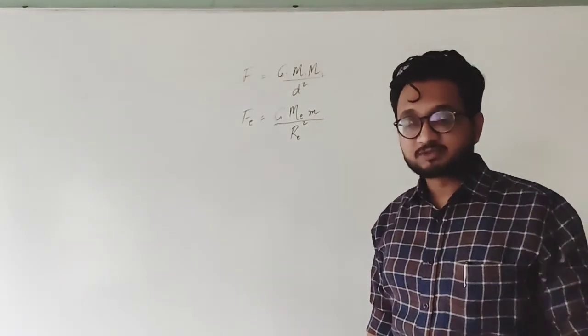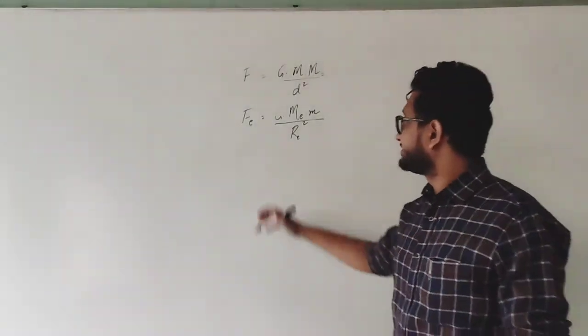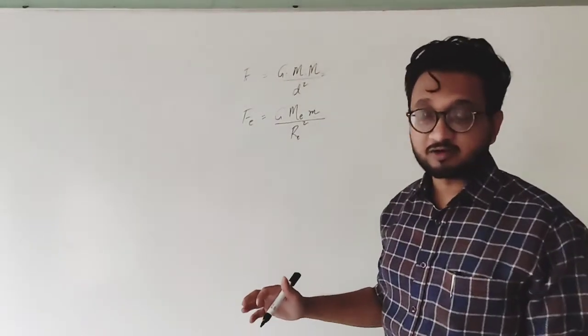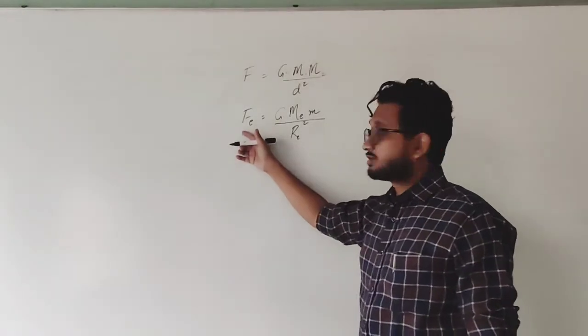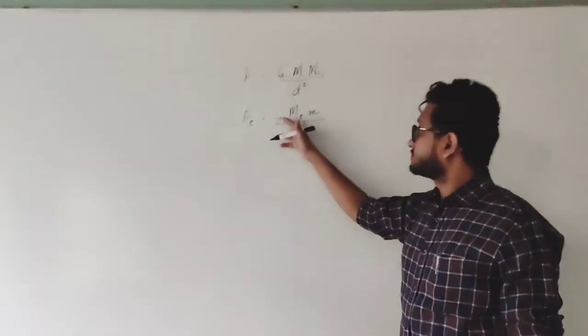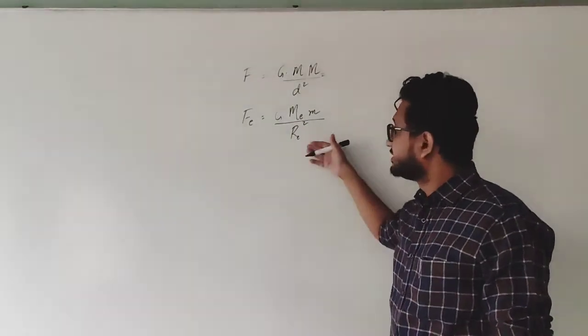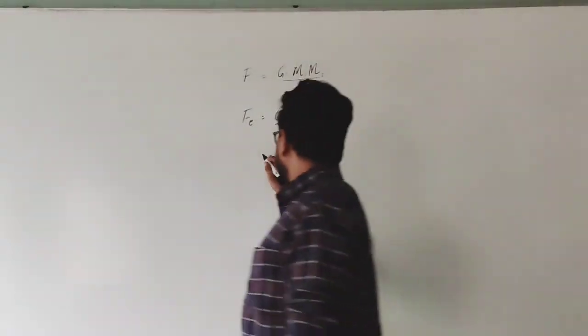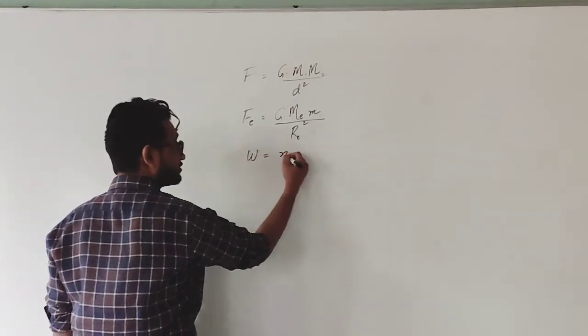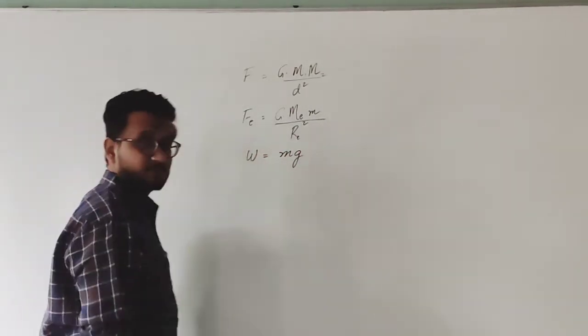If the object is on the surface of Earth, then this is how we are supposed to find the force. For finding the weight of an object, weight is equal to m into g.